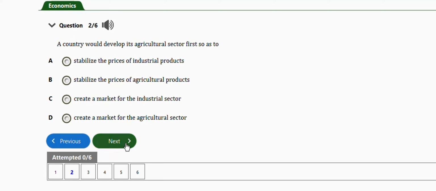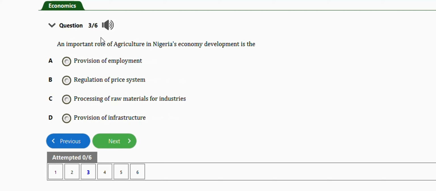The next question will be this one. It says an important rule of agriculture in Nigeria's economic development is the provision of employment. Alright, so that's the right answer. It's obvious.